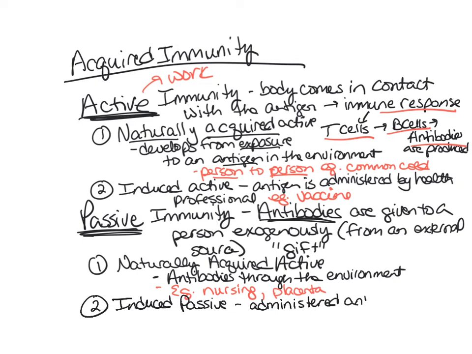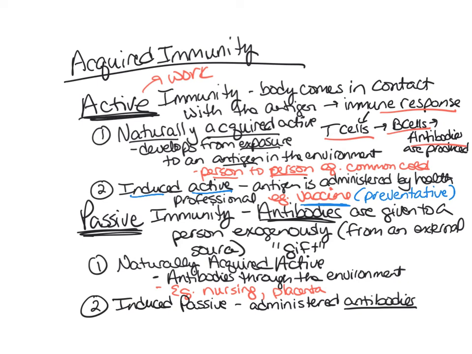So a health professional now is administering antibodies. So instead of administering antigens, which we saw in induced active, now we're administering antibodies. So when would a person need to have antibodies? Well, induced active, when a person's given a vaccine, this is more preventative, right? We're trying to prevent them from getting this disease. So we're giving them an antigen, just a small amount, and we're letting their body develop these memory cells. So if they do ever come in contact with it, they'll be able to start and mount an immune response much faster.